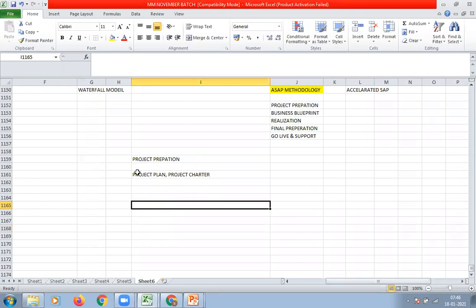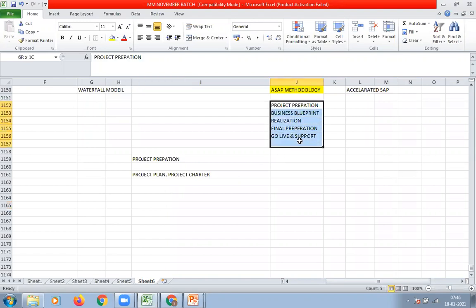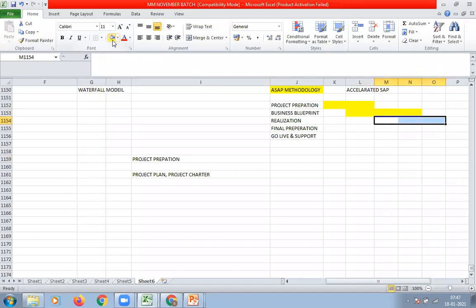The project manager has to prepare a project plan for this entire implementation project. What does a project plan contain? It contains all these phases, and for each phase they will mention the starting date and ending date. Project preparation starts from this date to this date. Then, before project preparation ends, business blueprint will start. Before business blueprint ends, realization starts.